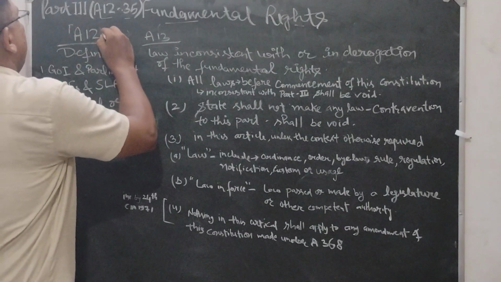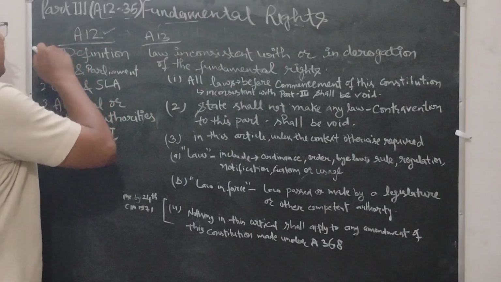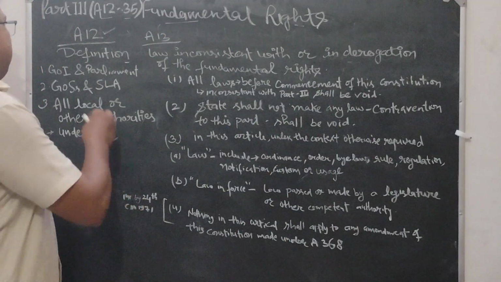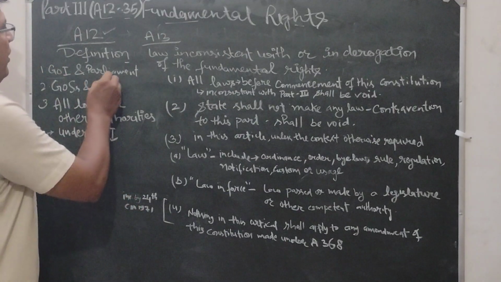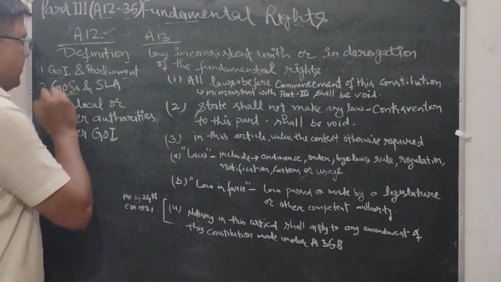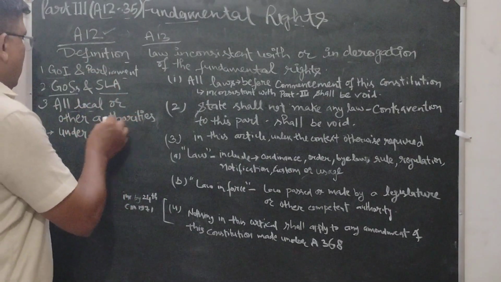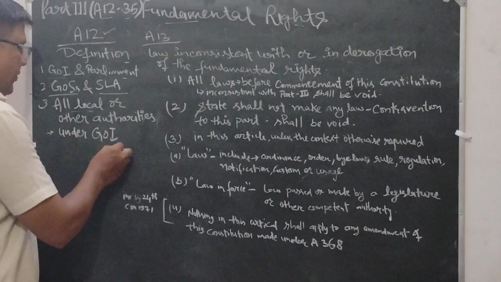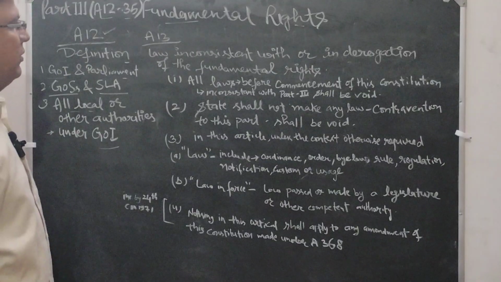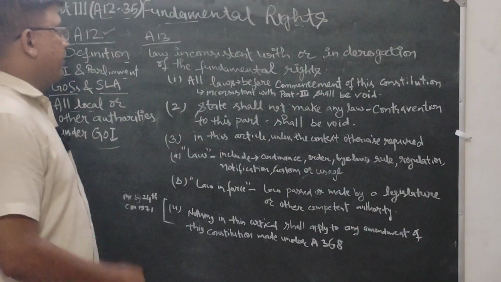Now continue with Article 12. Article 12 tells us about the definition of state. What is state? State is the government of India and the parliament, government of all states and state legislative assembly, all the local or the other authorities under the government of India. All the government offices and limited companies all came into the category of state.